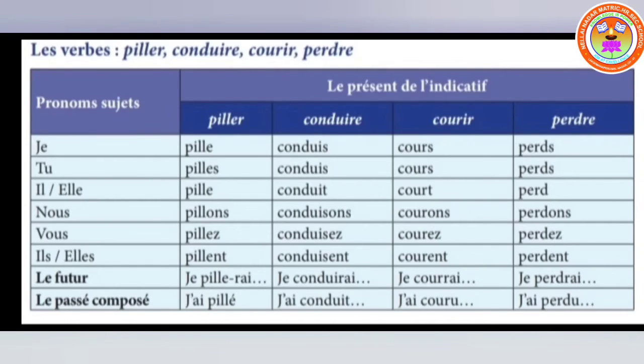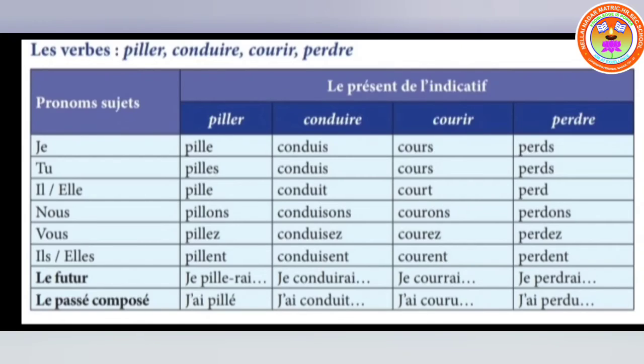Okay, for future it is je conduirai. Courir is also the same: cours, cours, court, courons, courez, courent. So there is a change from the first person, second person, third person singular to plural. You have to remember the changes. Spelling is very important. You have to practice. All these verbs are a little bit different.